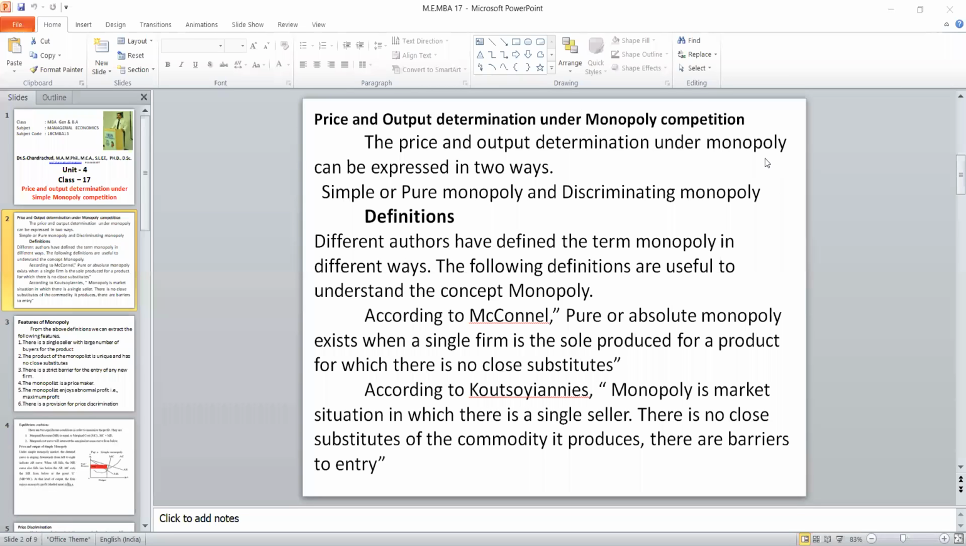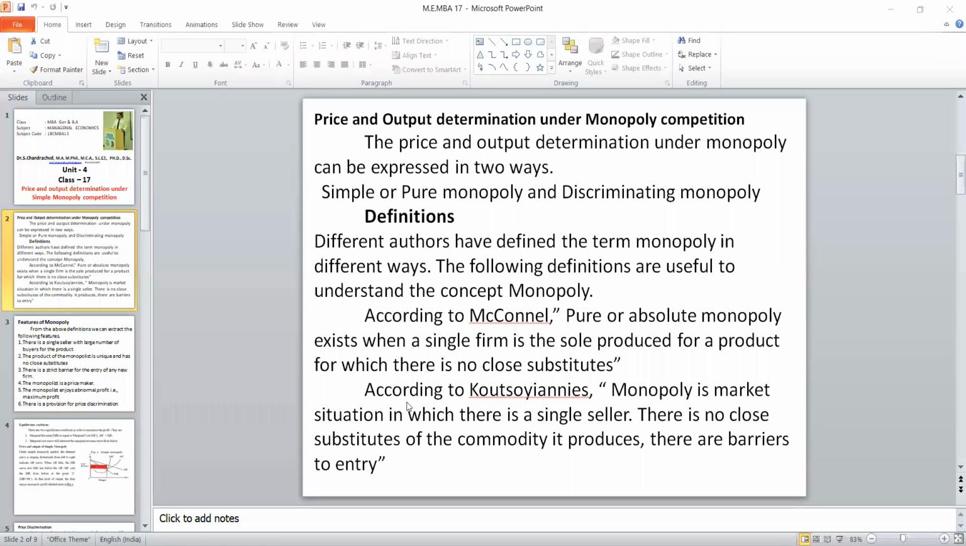Today we are going to discuss monopoly competition. In the last class, we completed perfect competition. As far as the market structure is concerned, there are two different markets: one is called perfect competition and the other imperfect competition. We have completed perfect competition in the last class. Now we are going to start imperfect competition. In imperfect competition, there are four markets: monopoly, monopolistic, duopoly, and oligopoly. These are the markets. Today, we are going to discuss monopoly.